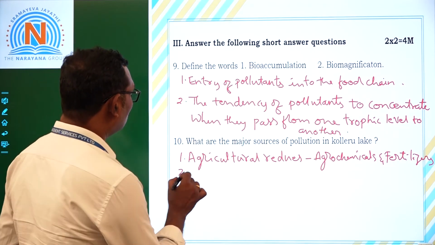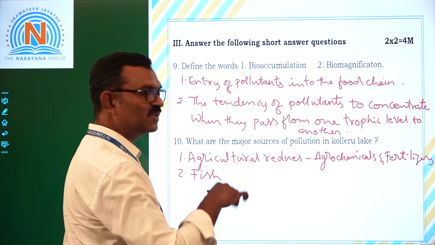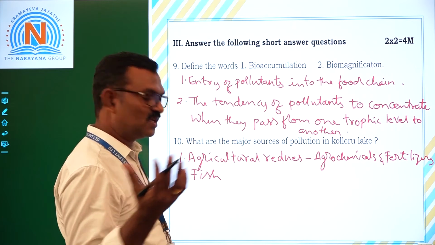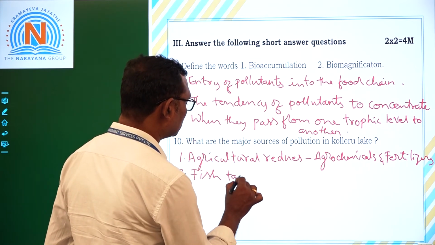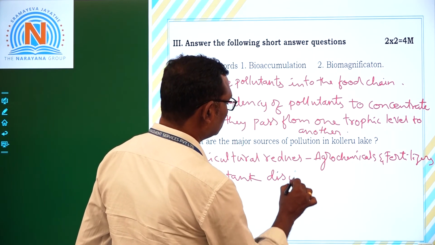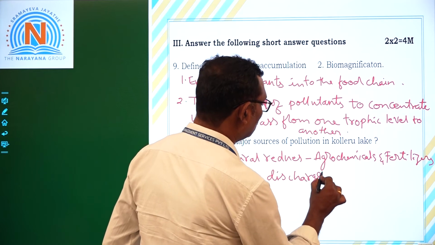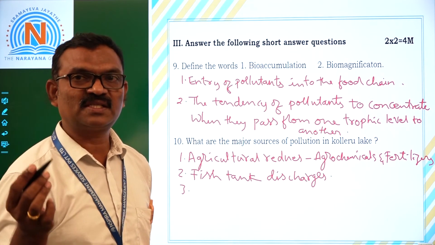Also fish tank discharges. Around Kolleru there are a number of fish tanks, and all the waste fish tank discharges are released into Kolleru. Next, chemical waste from industries.